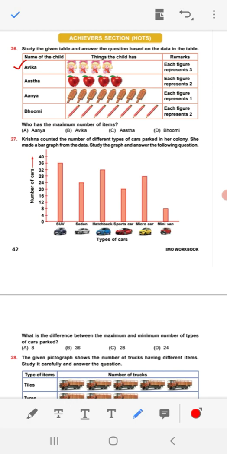So 3 plus 3 plus 3 plus 3. Avika has 4 multiply 3, that is 12 things. Whereas Astha, each figure represents 2. So 2 plus 2 plus 2 plus 2, 4 times 2, 8. Ananya, each figure 1. So 1, 2, 3, 4, 5, 6, 7, 8. 8. Bhumi, 1, 2, 3, 4, 5, 6, 7.